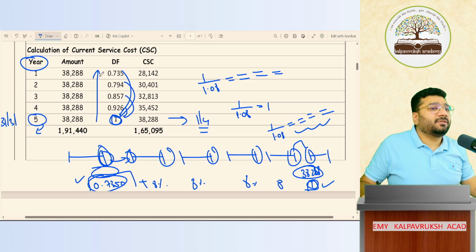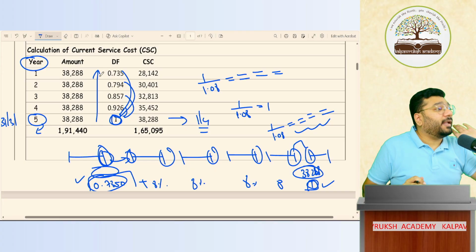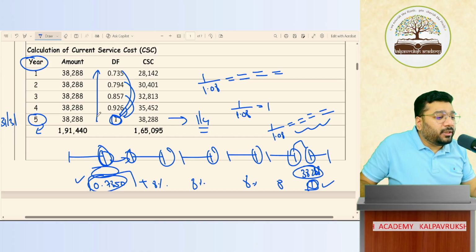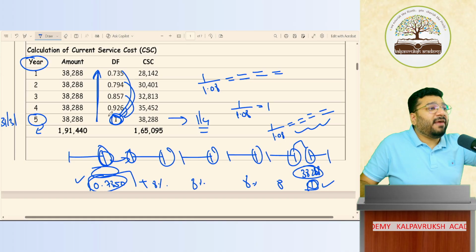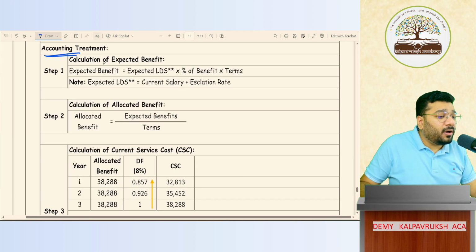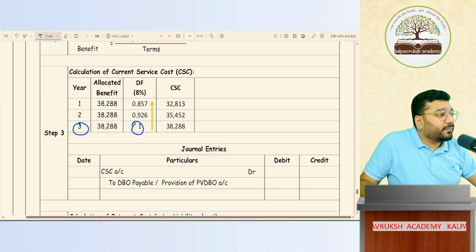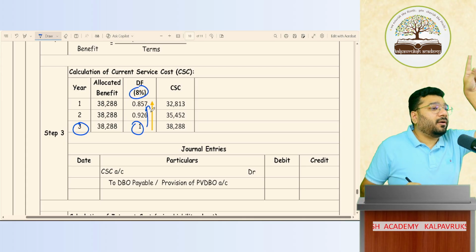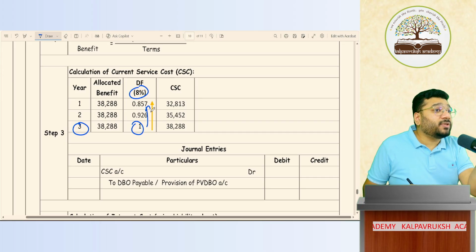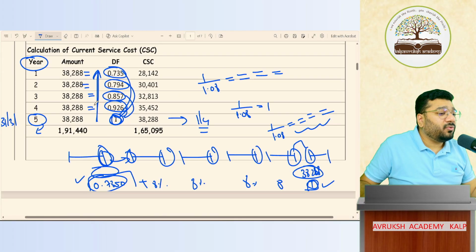And you will climb backwards. I explained the logic, but in the exam you cannot apply so much logic, so I'm putting a shortcut in your head. In this topic alone, we have to go upside down. So 1 rupee, then 1 divided by 1.08 equal to, one time you press, 0.926. One more time equal to 0.857. One more time equal to 0.794. One more time equal to 0.735. You have to go in reverse. Got it, not got it? In your notes also, you should not get confused. So what did I say? Last year put 1, and apply the discounting factor, going in reverse. This is a shortcut I want to feed your mind. The concept is explained, and from the examination point of view, how to memorize it is also there. Okay, not okay?